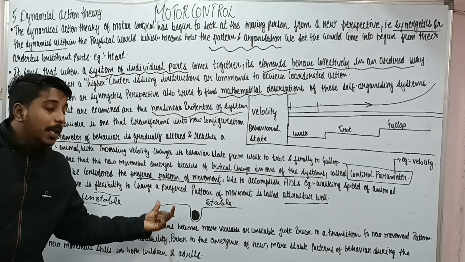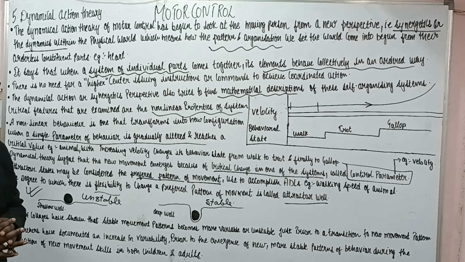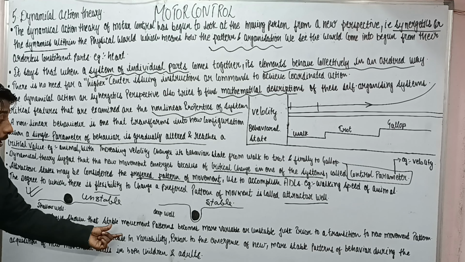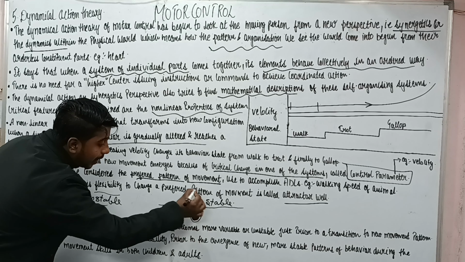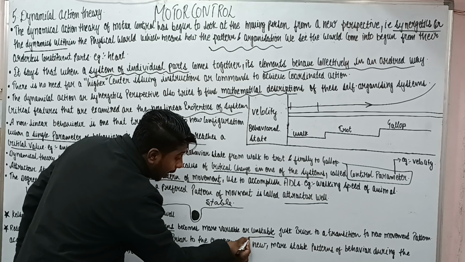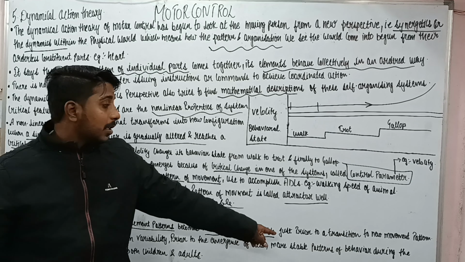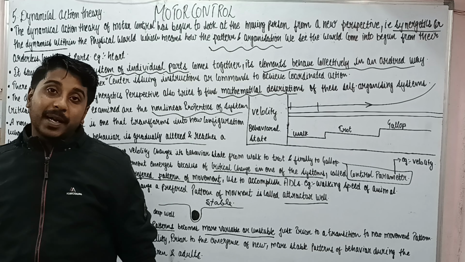While if it is a deep well, it is very stable and it is difficult to change the movement pattern. But Kelso and colleagues have shown that a stable movement pattern, that is the deep well, also becomes more variable and unstable just prior to the transition to a new movement pattern.